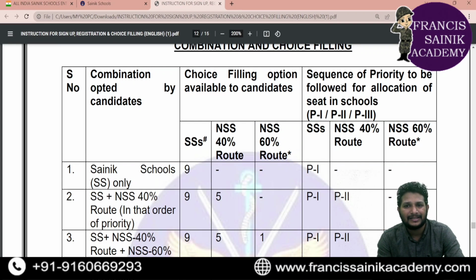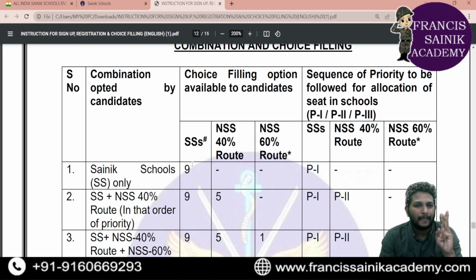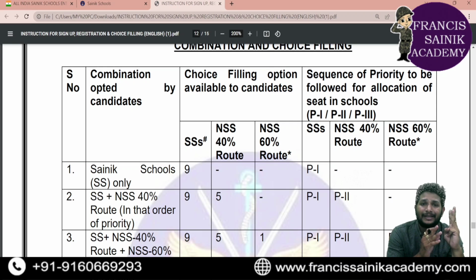If you look at this sequence of priority to be followed for allocation of seats in schools, P1 means priority 1 for Sainik schools, priority 2 for new Sainik schools 40%, priority 3 for new Sainik schools 60%. Okay, so as I mentioned, totally 10 schools, but 1 school is already given by default. So 9 schools you can opt for like this. See, you have a choice of keeping for all the 3 categories. Government Sainik schools, new Sainik schools 40%, new Sainik schools 60%.